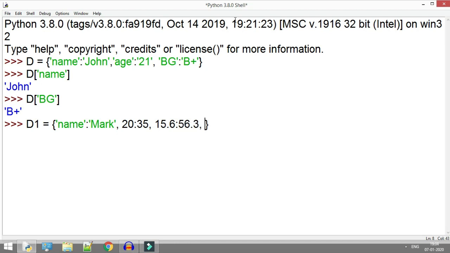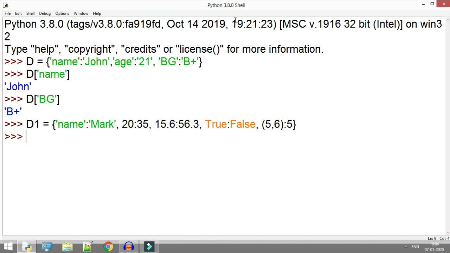Then I use a boolean value as a key and put the value as false. Similarly, I use a tuple as a key, (5, 6), and its value is 5. And when I press the enter button, my dictionary is successfully created.